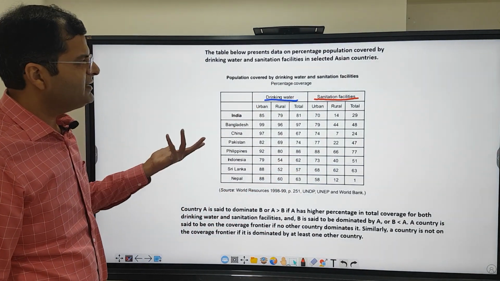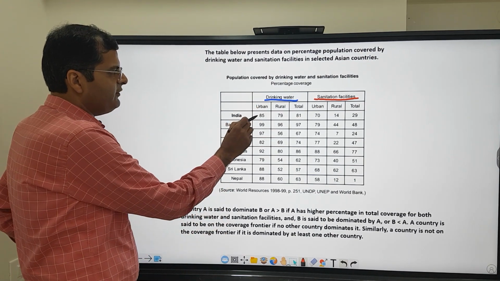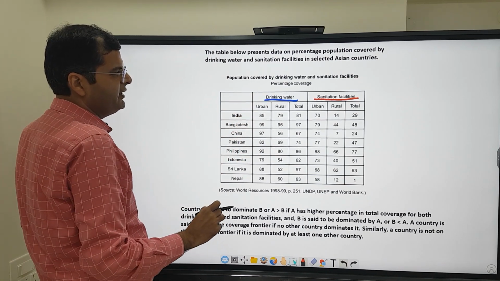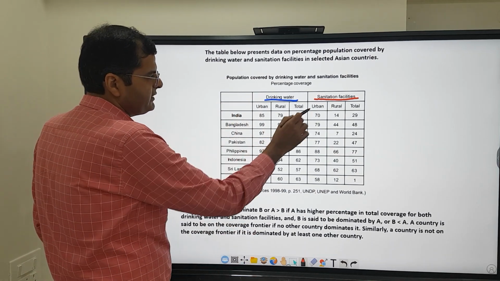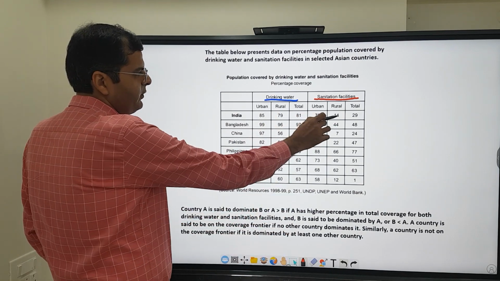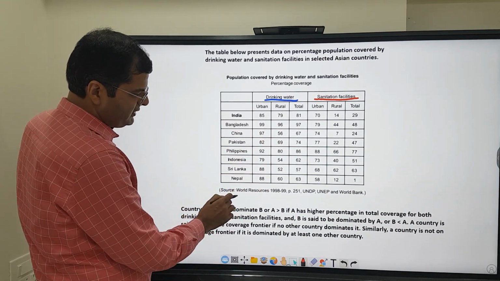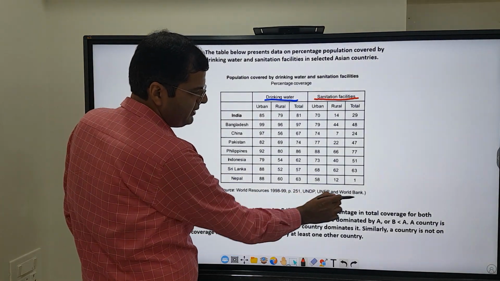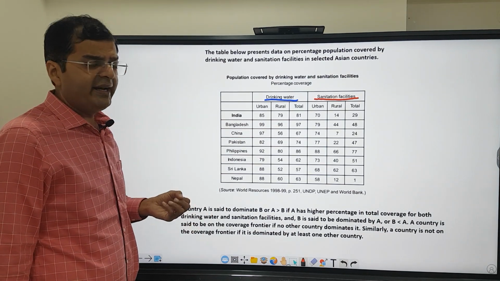Now I'll just take one case, India, and we'll see what the table means. 85% of people in urban India get drinking water, 79% in rural India get drinking water, and the total is 81% of people getting drinking water. For sanitation facility, 70% in urban India get sanitation facility, 14% in rural, and 29% of the total population of India. The source is World Resources 1998-99, page 251, UNDP, UNEP and World Bank. And this came in the 1999 CAT exam.